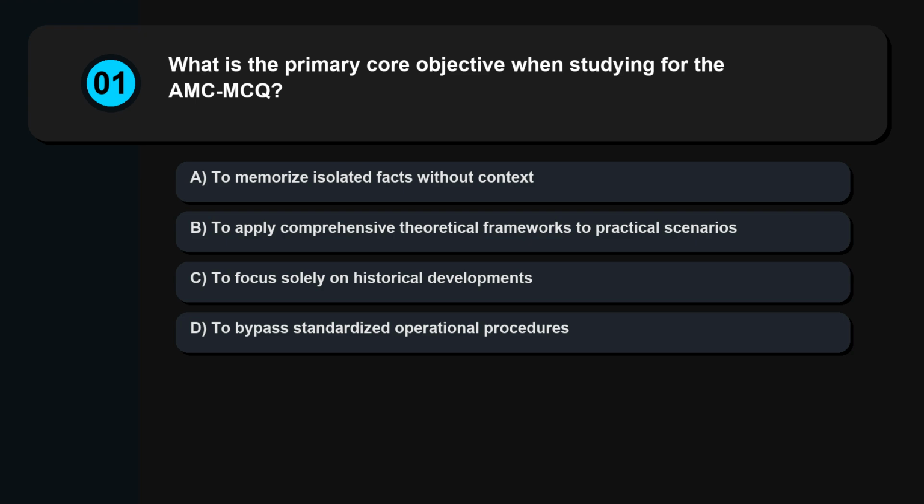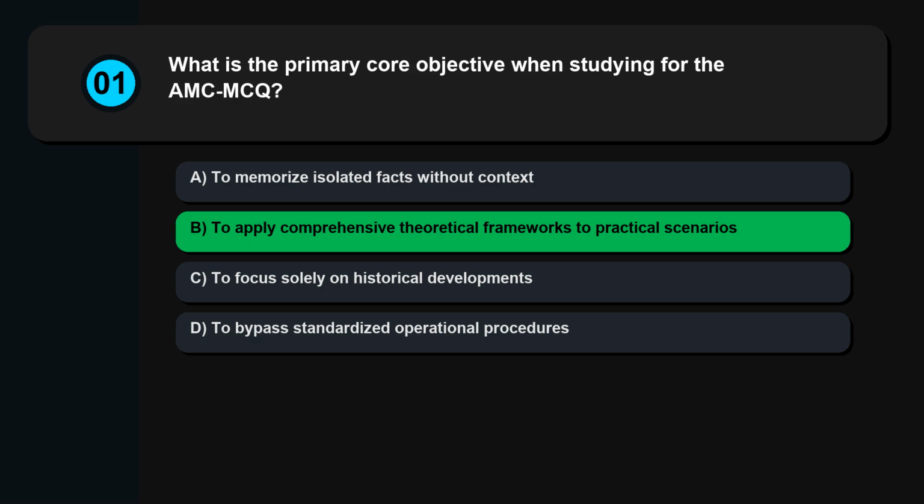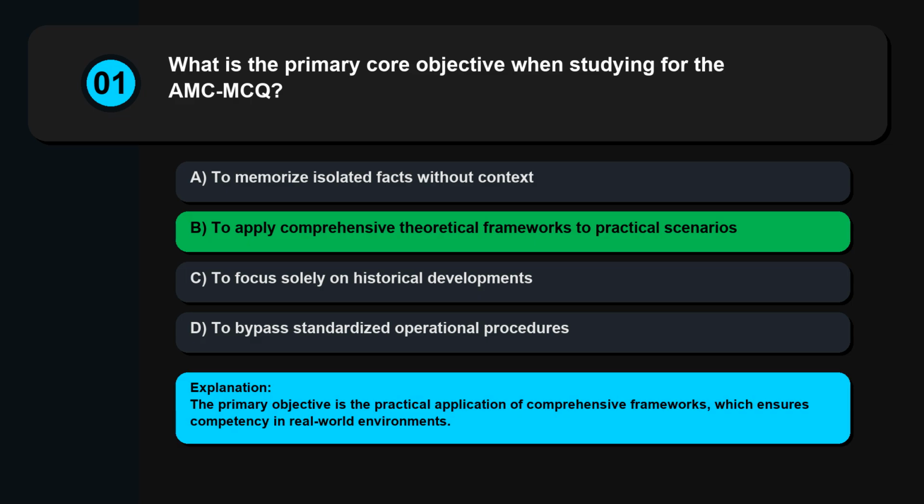Question 1. What is the primary core objective when studying for the AMC MCQ? To memorize isolated facts without context. To apply comprehensive theoretical frameworks to practical scenarios. To focus solely on historical developments. To bypass standardized operational procedures. The primary objective is the practical application of comprehensive frameworks, which ensures competency in real-world environments.